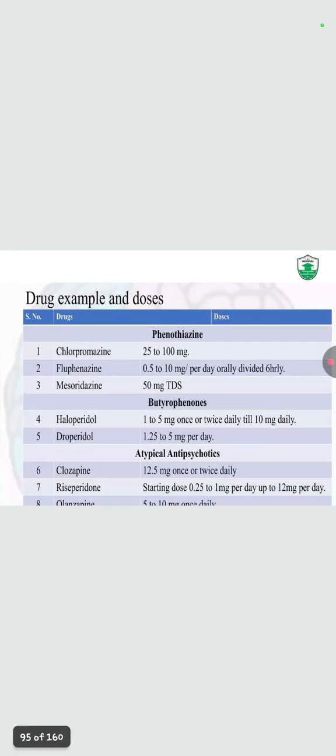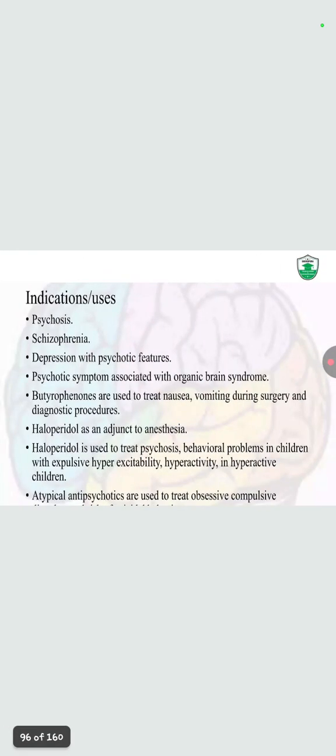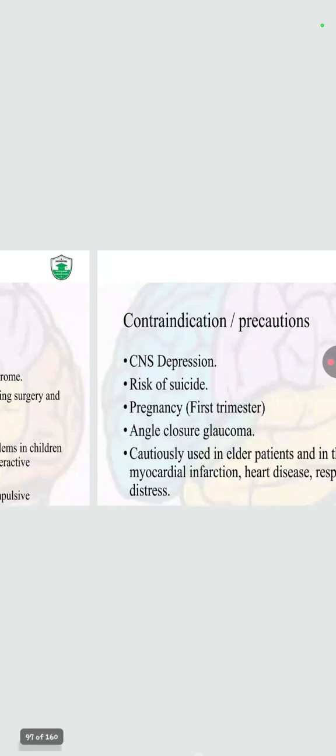Now these are examples of antipsychotic drugs along with the dose and dosage. Indication is psychosis, schizophrenia, depression with psychotic features, and psychotic symptoms associated with organic brain syndromes. Butyrophenones are used to treat nausea and vomiting during surgery and diagnostic procedures. Haloperidol is used as an adjunct to anesthesia. They are also used to treat psychotic behavior problems in children with explosiveness, hyperexcitability, and hyperactivity. Atypical antipsychotics are used to treat obsessive compulsive disorder, OCD.